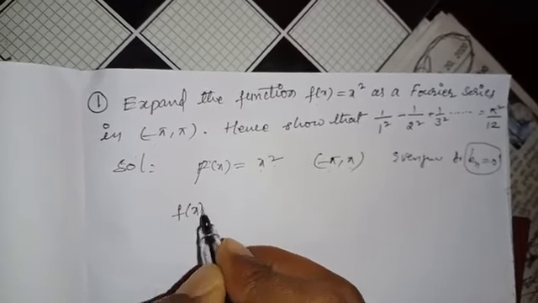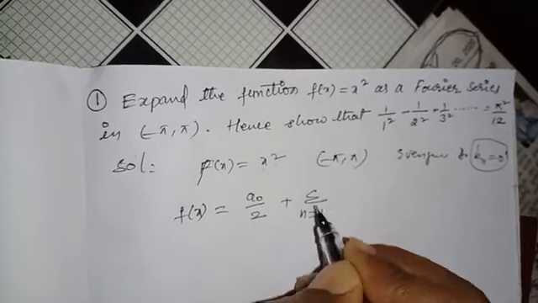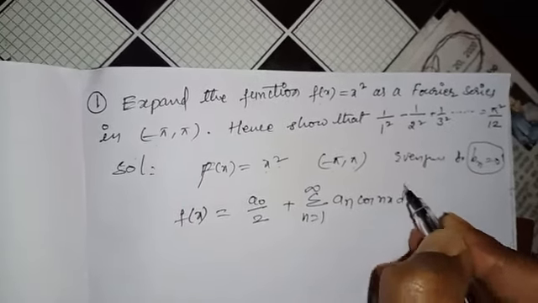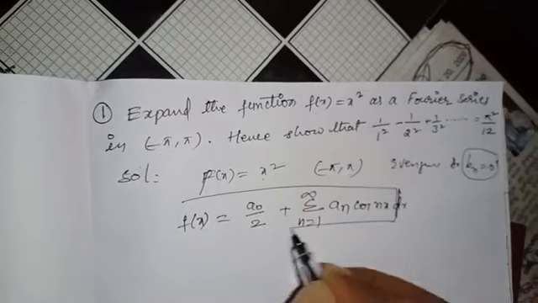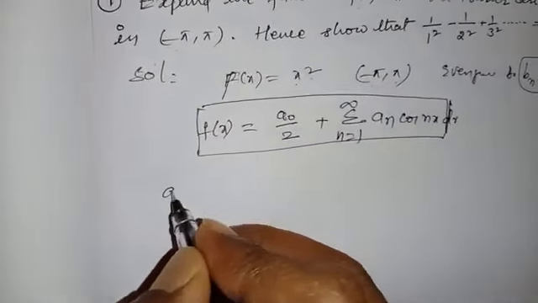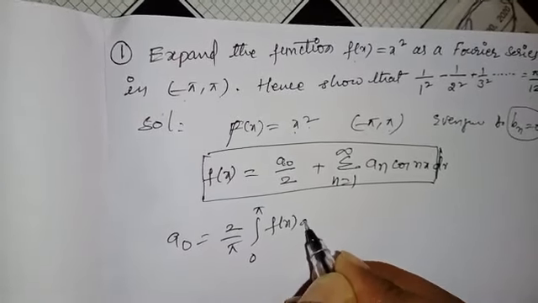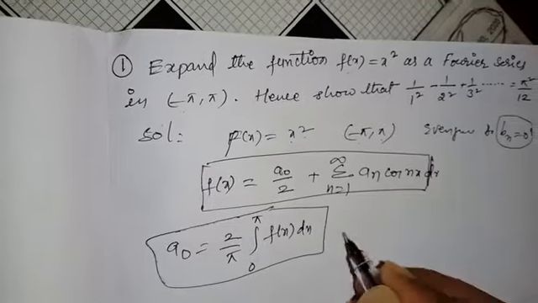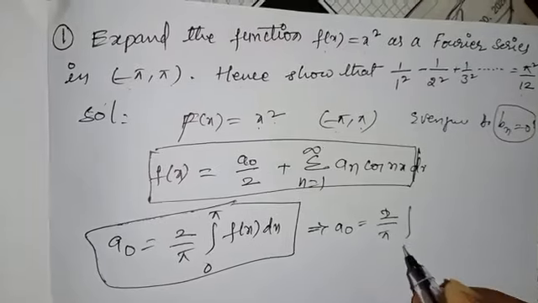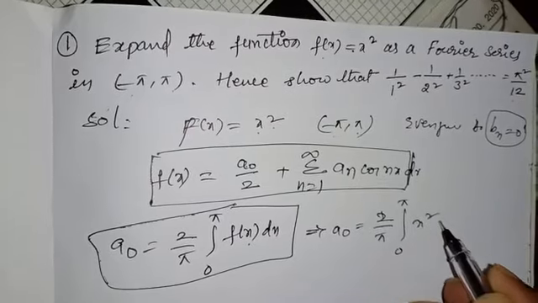The Fourier series formula is f(x) = a0/2 + summation n = 1 to infinity of an cos nx. This is the Fourier series formula. So first of all, find the a0 value. a0 = 2/π integral 0 to π f(x) dx, where f(x) is x². So it is x² dx.